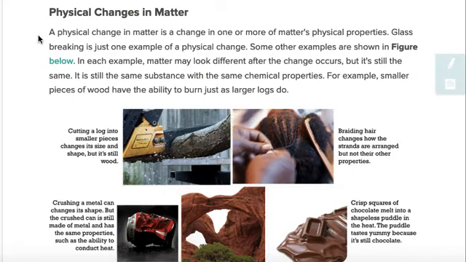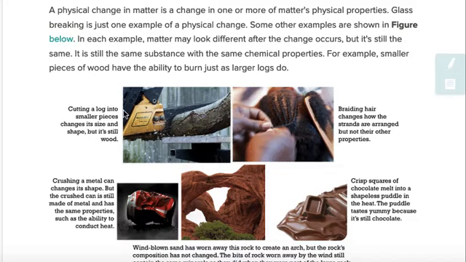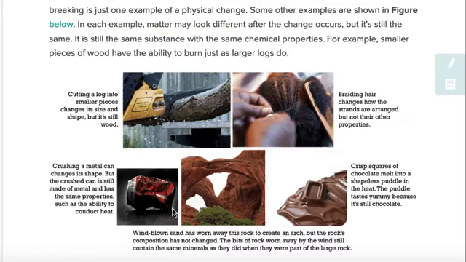For example, smaller pieces of wood have the ability to burn just as larger logs do. Cutting a log into smaller pieces changes its size and shape, but it's still wood. Braiding hair changes how the strands are arranged, but not their other properties. Crushing a metal can changes its shape, but the crushed can is still made of metal and has the same properties, such as the ability to conduct heat.